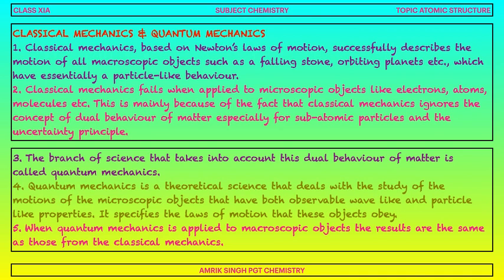Quantum mechanics is a theoretical science that deals with the study of the motions of microscopic objects that have both observable wave-like and particle-like properties. It specifies the laws of motion that these objects obey. When quantum mechanics is applied to macroscopic objects, the results are the same as those from classical mechanics.